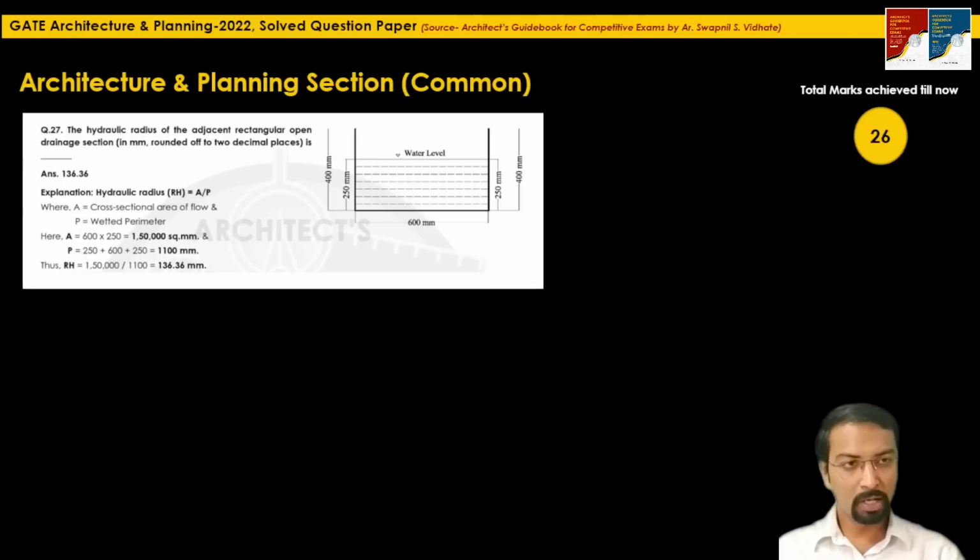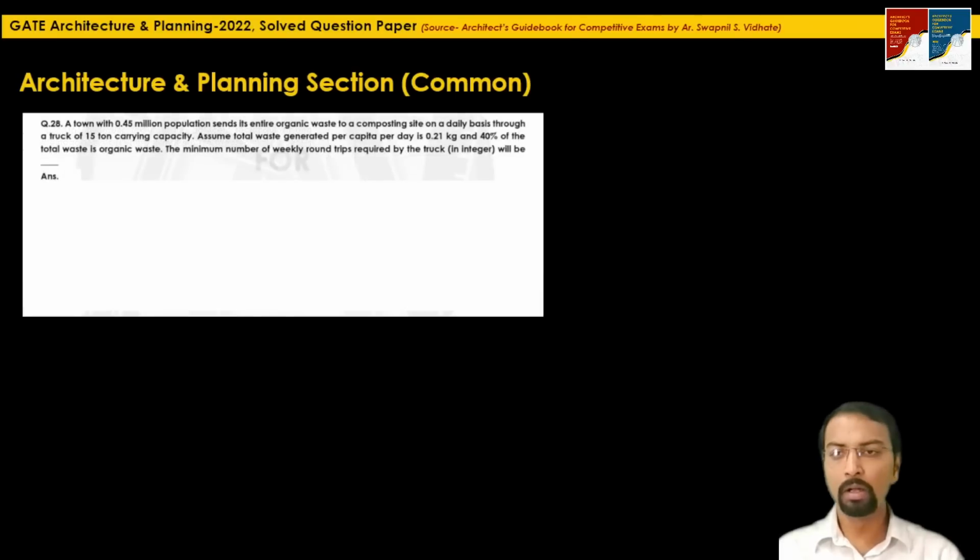So total marks we have achieved till now is 26 marks. All these questions are 1 mark questions, I think, till the next question, question 28. Question 28: A town with 0.45 million population sends its entire organic waste to a composting site on a daily basis through a truck of 15 ton capacity. Assume total waste generated per capita per day is 0.21 kilogram and 40% of the total waste is organic waste. The minimum number of weekly round trips required by the truck, in integer, will be how much?